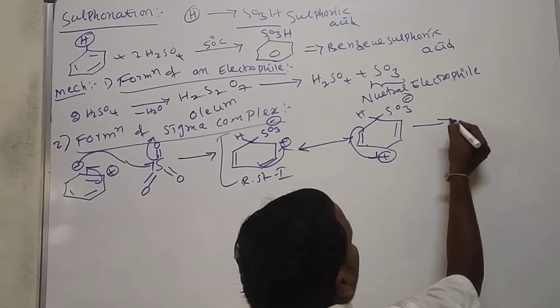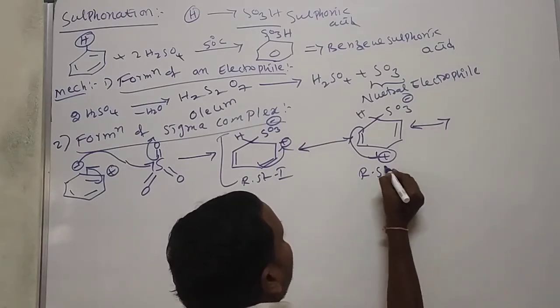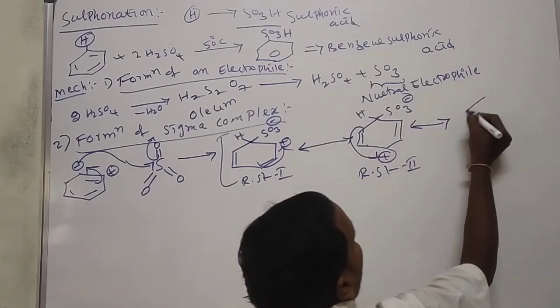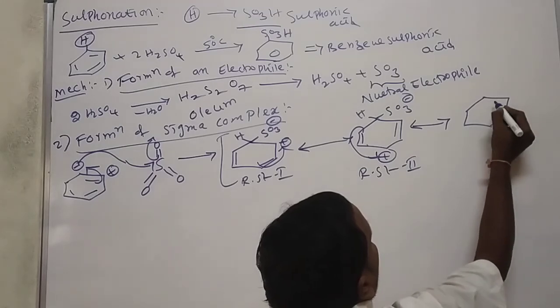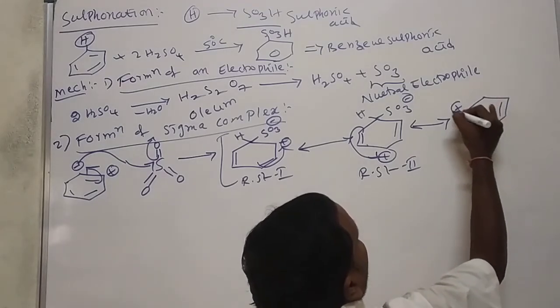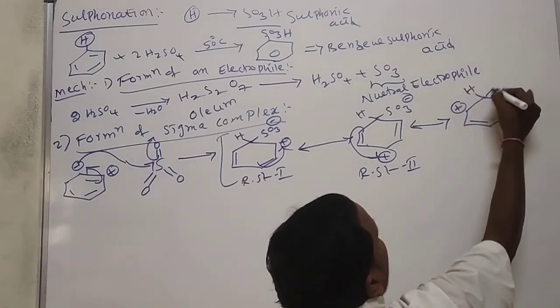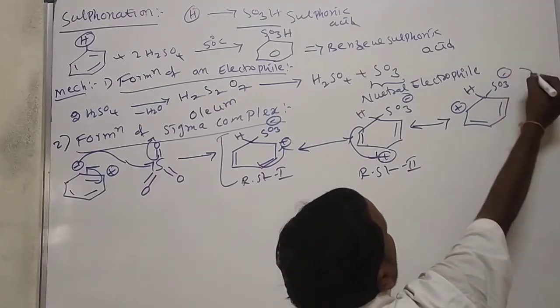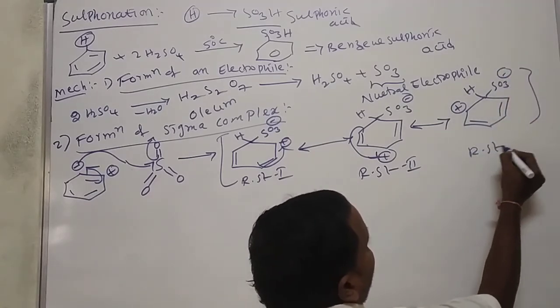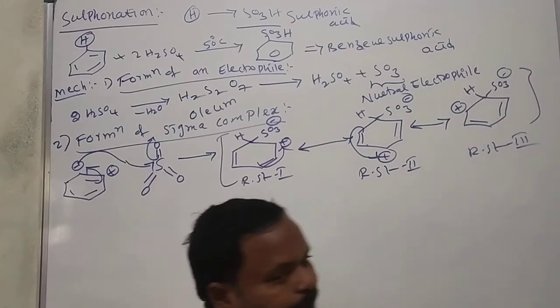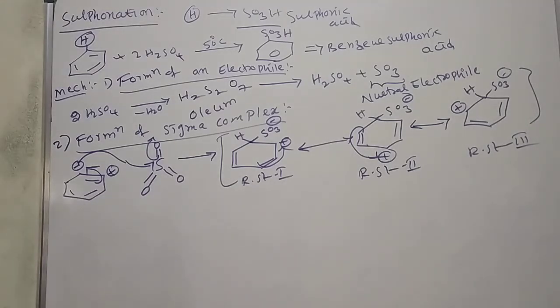This is resonance structure 2. Bond, here we get the positive charge, HSO3 minus. This is resonance structure 3. The mixture of these 3 resonance structures we call sigma complex.